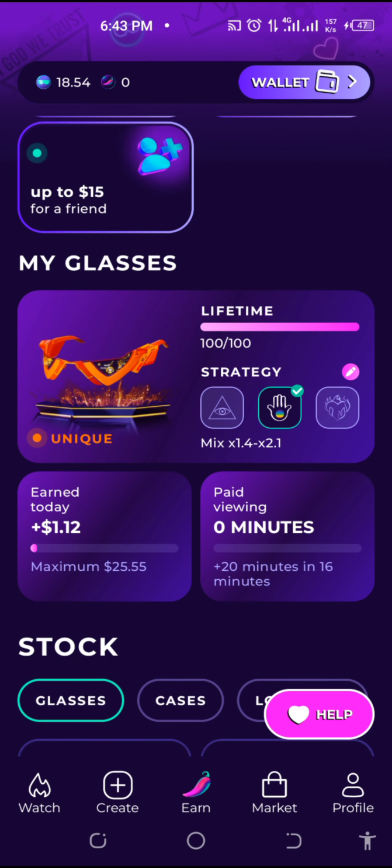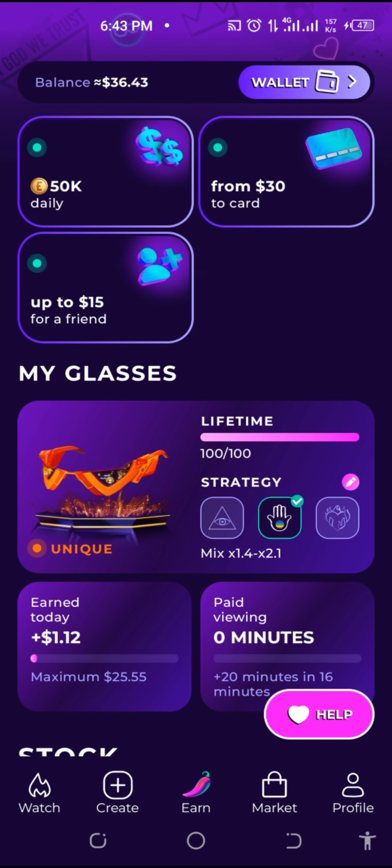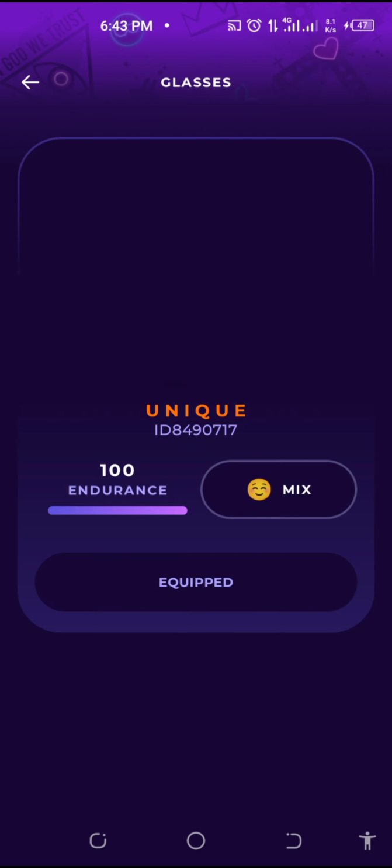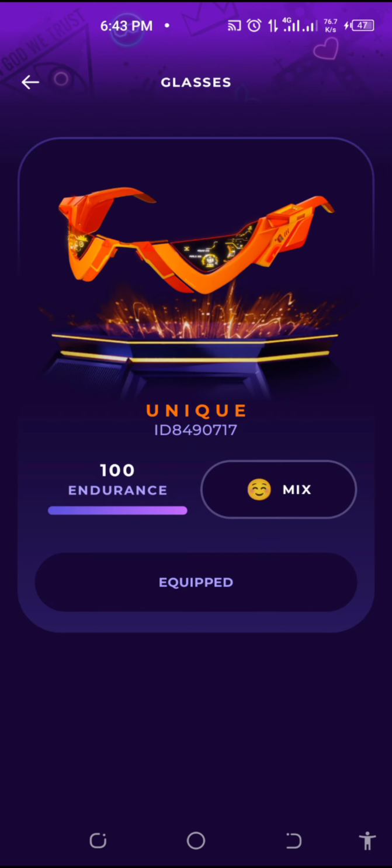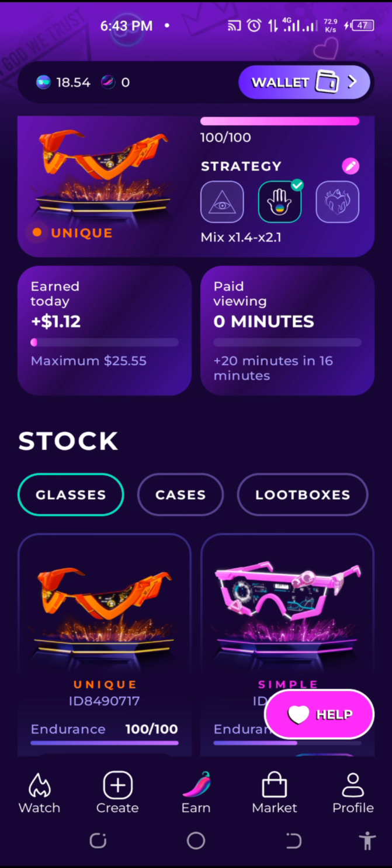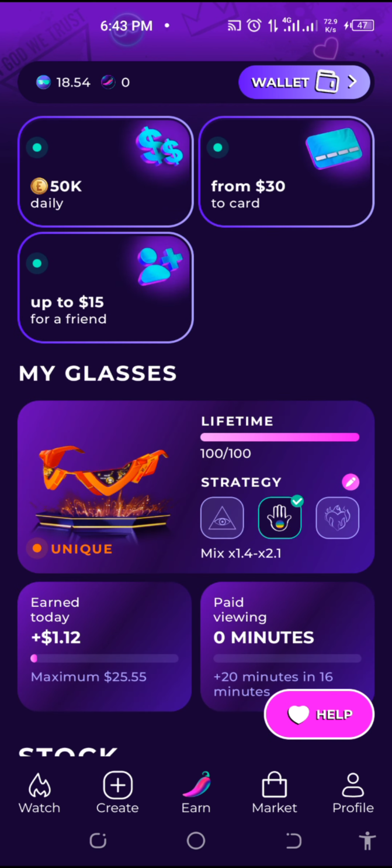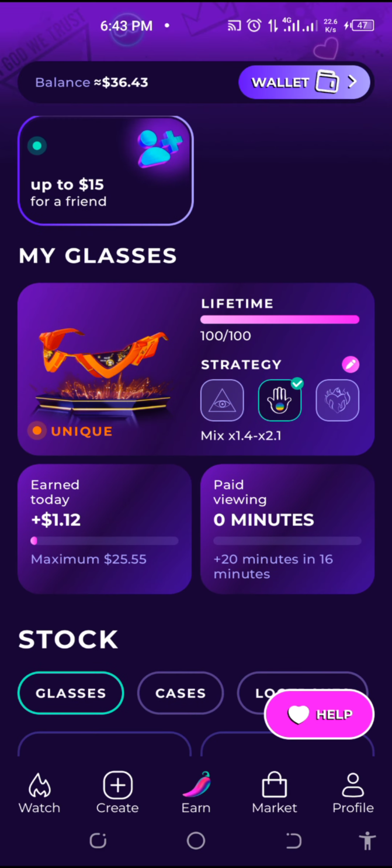Wow, as you can see, this is my new glass, unique. You see it, automatic. Immediately I make payment, it auto confirms, and this is the new glass.